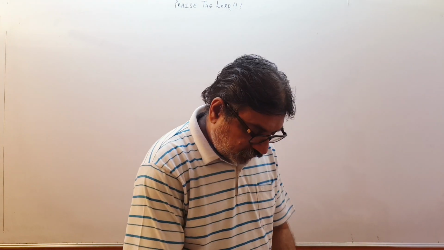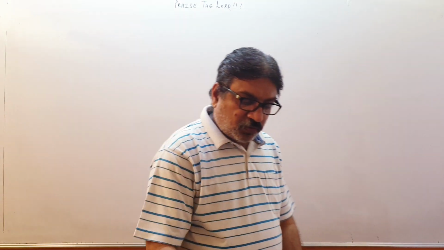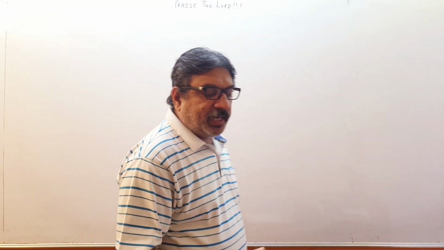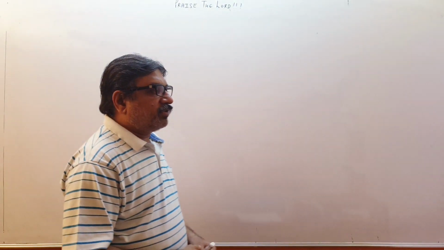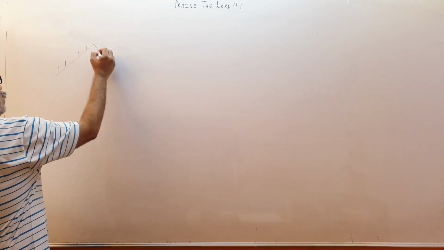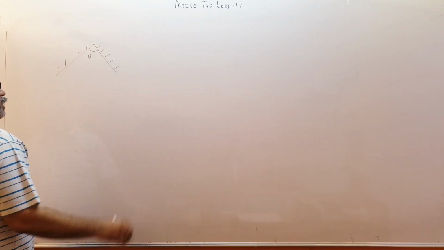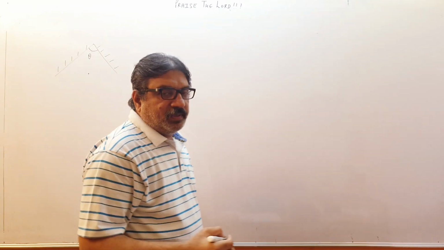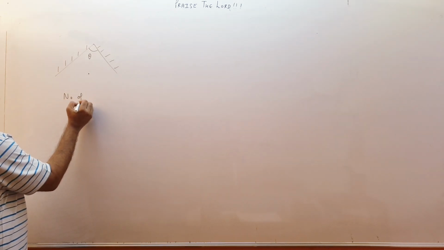Okay, let me see which other points I have to cover. Yes, now see, children, if there are two plane mirrors with me and I keep them at a certain angle, then how many images can be formed? That also you studied in class 8. If there are two plane mirrors like this, theta is the angle between them, and if a point object is kept over here, then how many images will be formed? So children, please understand, the number of images is, supposing, n.